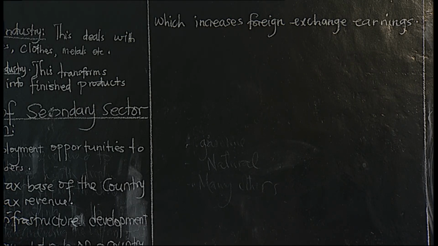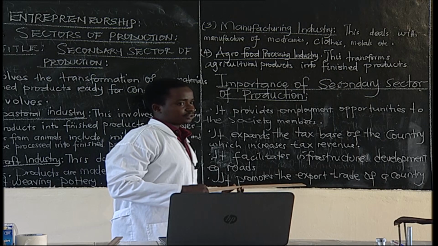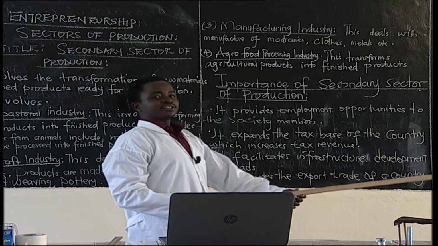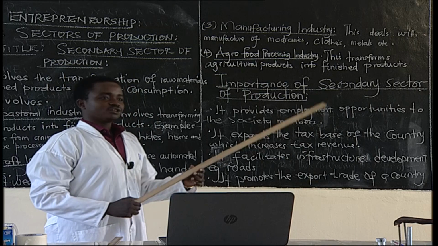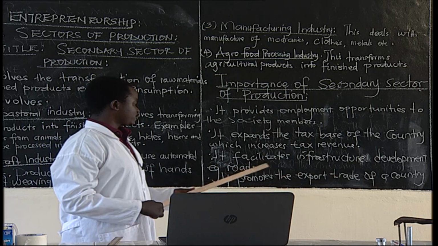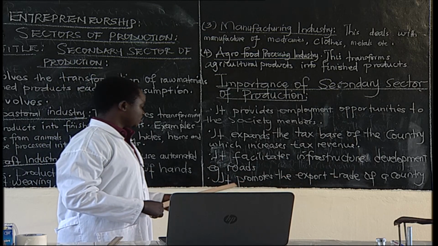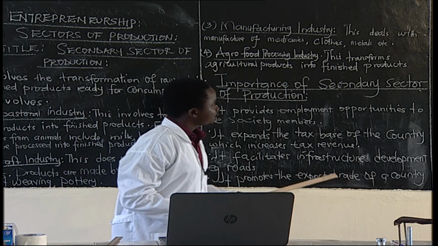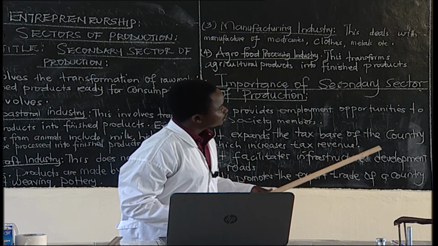When a country sells goods to other countries, it generates income from those goods sold to those countries. So that increases foreign exchange earnings. Those goods must be paid for by those countries receiving those goods from that country. So this promotes the export trade of a country, which increases foreign exchange earnings.